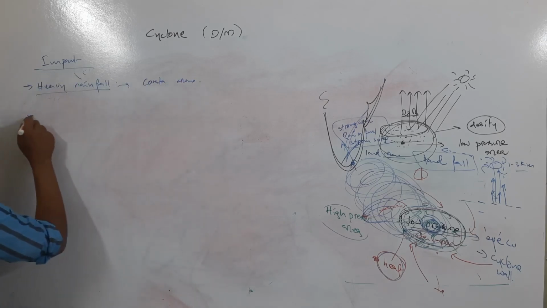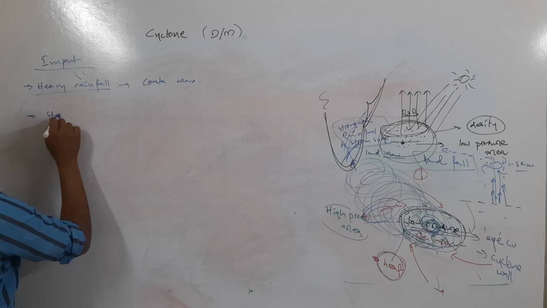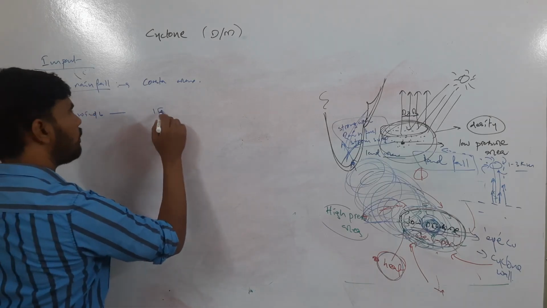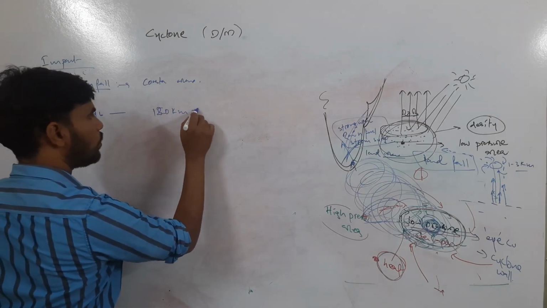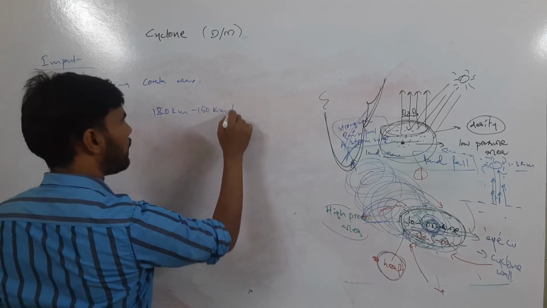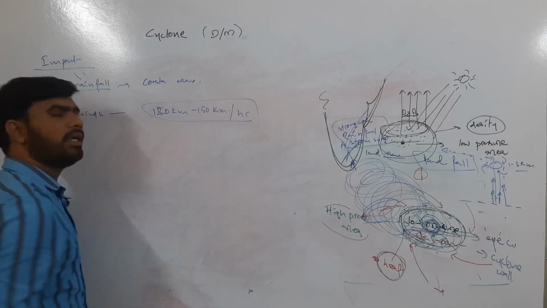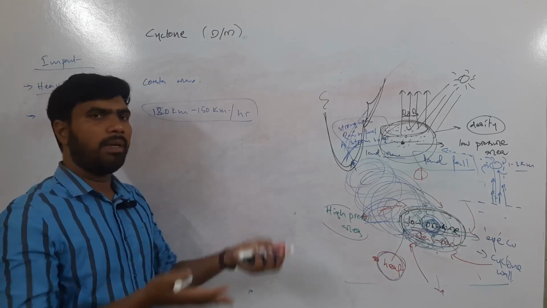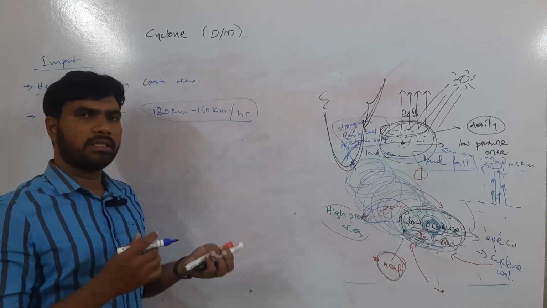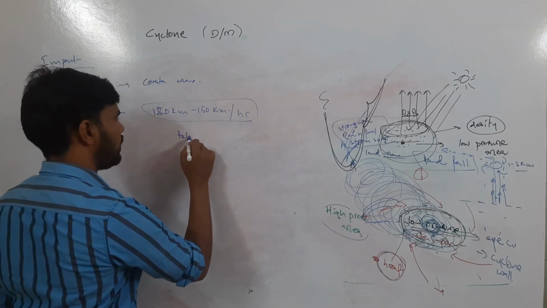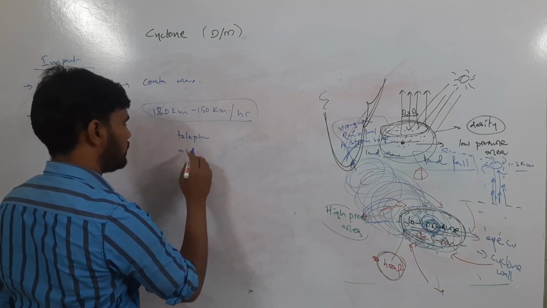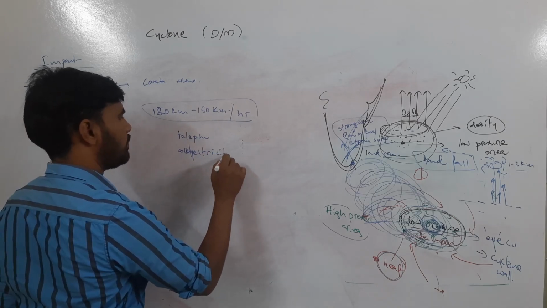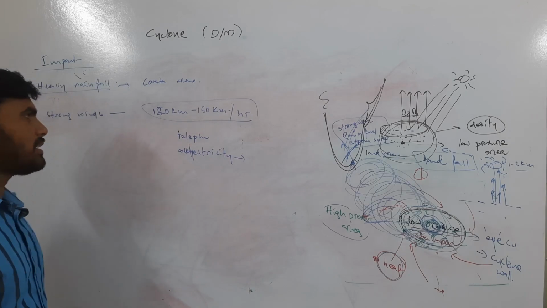Okay, but then there will be strong winds. The winds generally flow at 120 to 150 kilometers per hour. You can imagine, if wind is blowing at this speed, what will happen to the infrastructure that is present there. Maybe tall buildings and structures, the telephone towers, then electricity poles. You can imagine what will happen to all this infrastructure.